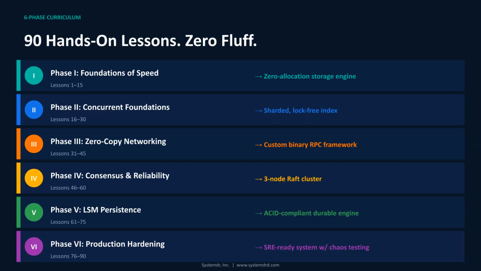Our 6-phase curriculum consists of 90 hands-on lessons with zero fluff. Phase 1 focuses on speed foundations, leading to a zero-allocation storage engine. Phase 2 covers concurrent foundations, building a sharded, lock-free index. Phase 3 tackles zero-copy networking with a custom binary RPC framework.